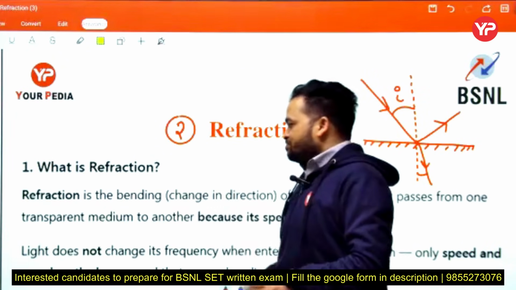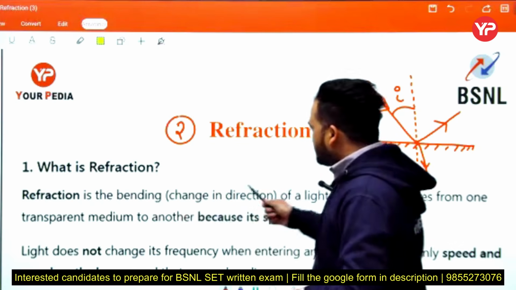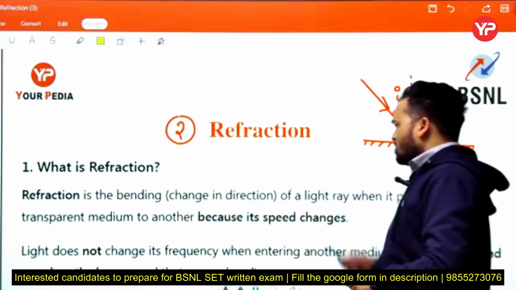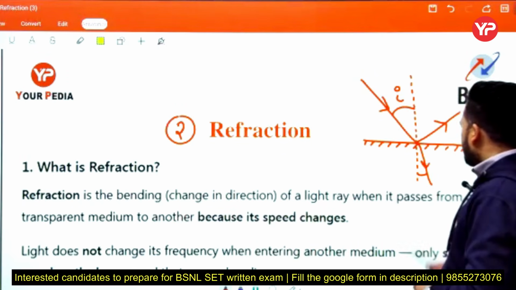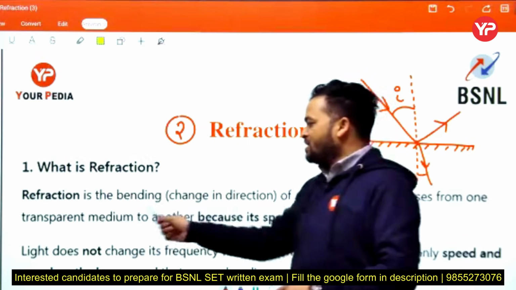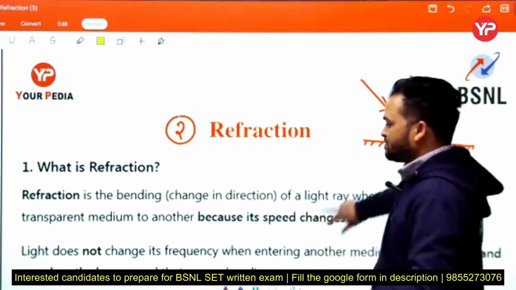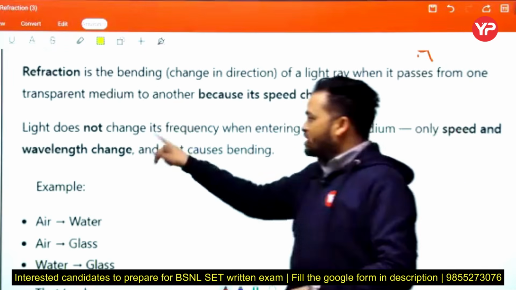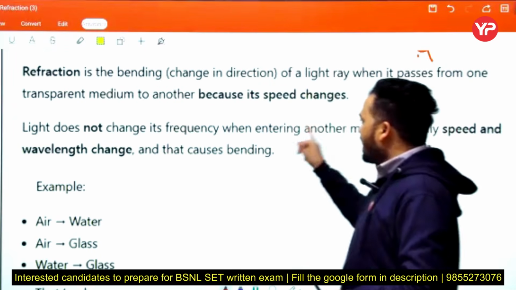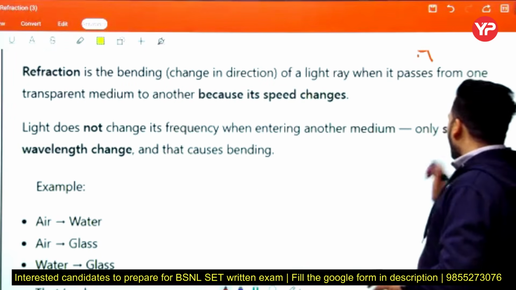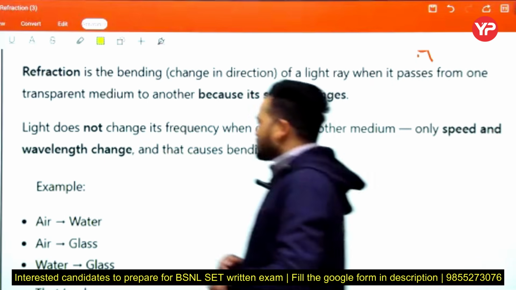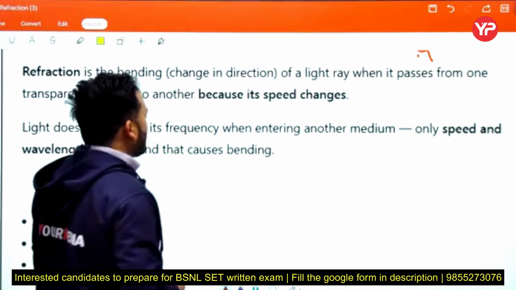What is refraction? Refraction is the bending or change in direction of a light ray when it passes from one transparent medium to another, because its speed changes. Next, light does not change its frequency when entering another medium. Only speed and wavelength change, and that causes the bending.